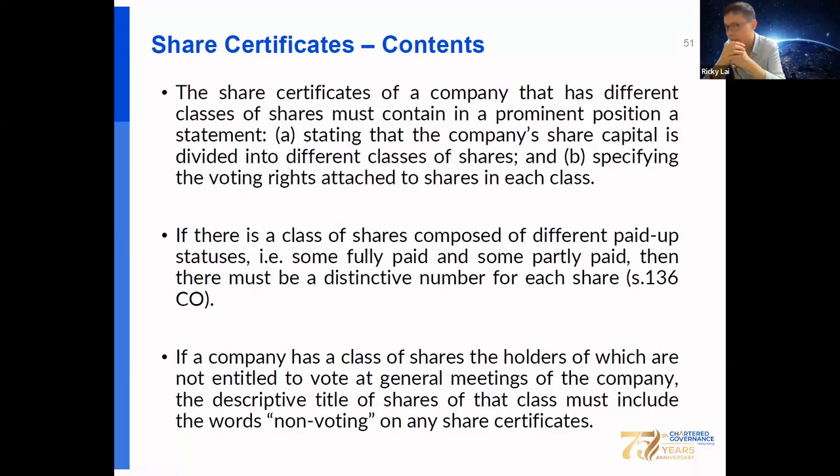The class of shares may be composed of different paid-up statuses, for example, some fully paid and some partly paid. Then there must be a distinctive number for each share. If the company has a class of shares, the holders of which are not entitled to vote at general meetings, the descriptive title of the shares in that class must include the words non-voting on any share certificate.